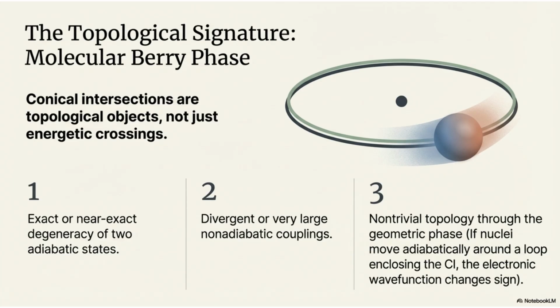Conical intersections are topological objects, not just energetic crossings. They are defined by the exact degeneracy of two adiabatic states, divergent non-adiabatic couplings, and non-trivial topology through the molecular Berry phase.